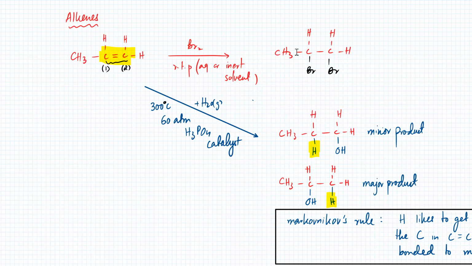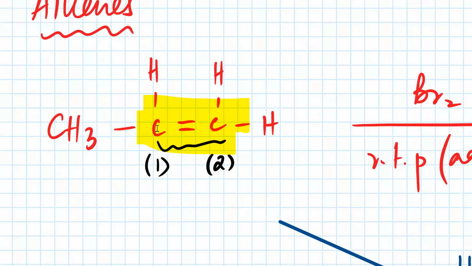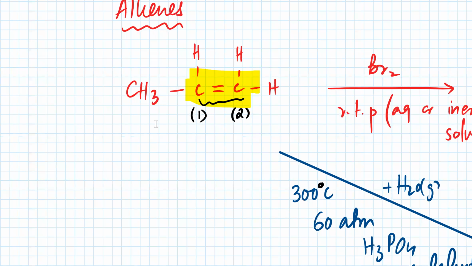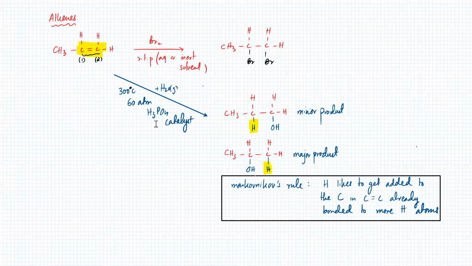Sir, but 3 and 1 make 4, and here there are only 2 H's. No, how many H atoms are bonded to this carbon? There's only one. Leave the others aside, those H's are not with this carbon atom. Okay, is that clear? Okay, sir. So directly, this carbon has one H, this carbon has two H's. Don't count those H's, they are not with this carbon atom. Okay. Shortly, I'll discuss the reasons for that as well.